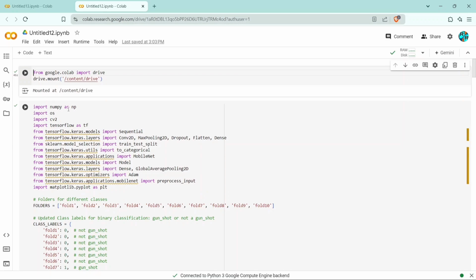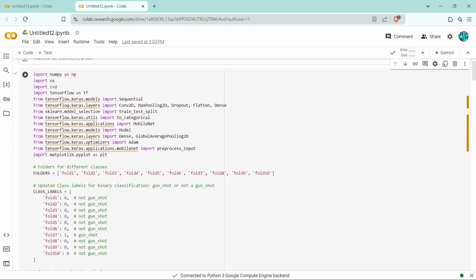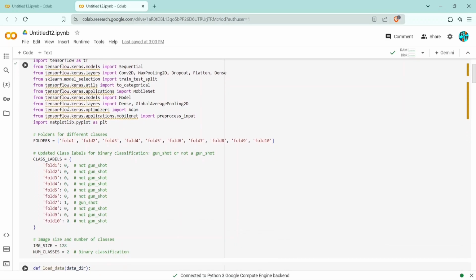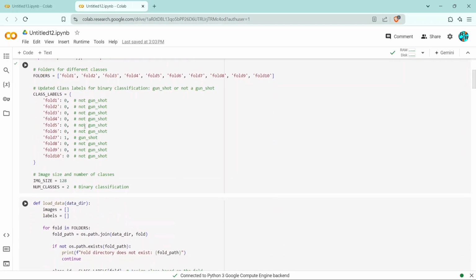Moving to the detection and classification part of the algorithm, we have decided to use Python for this initial implementation along with Google Colab and Jupyter Notebook.